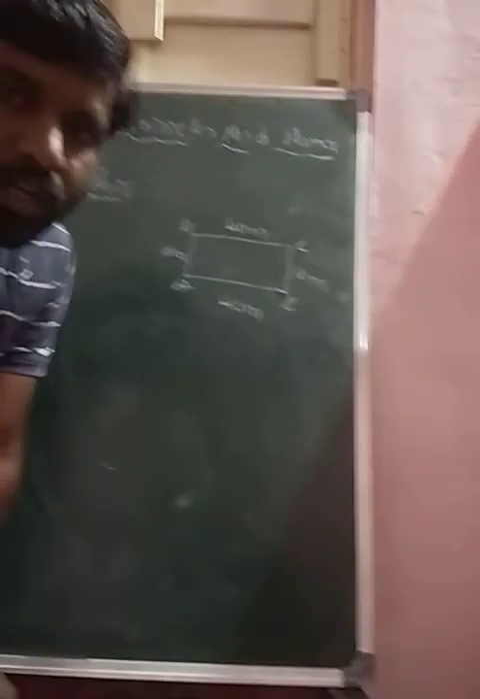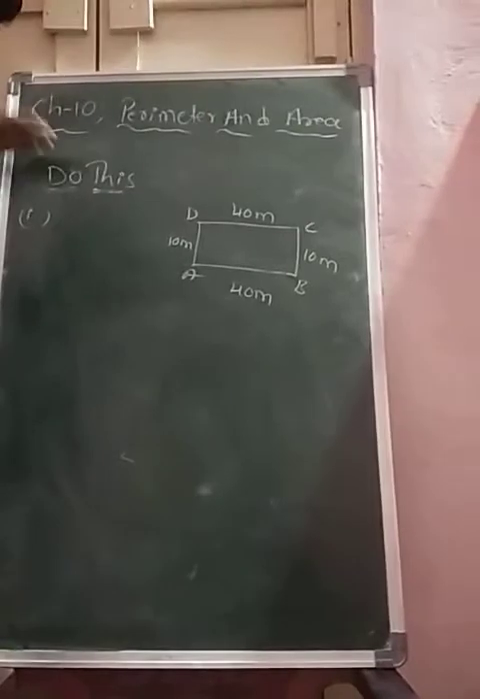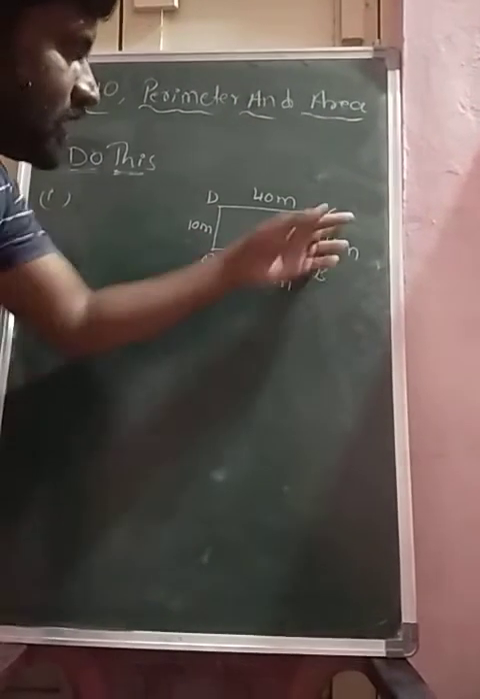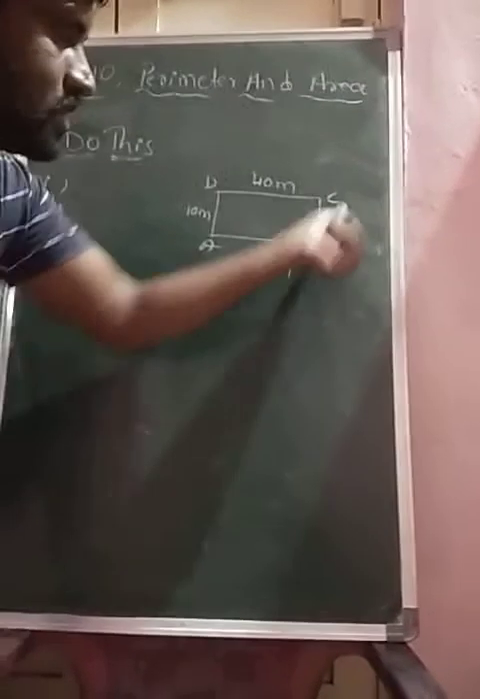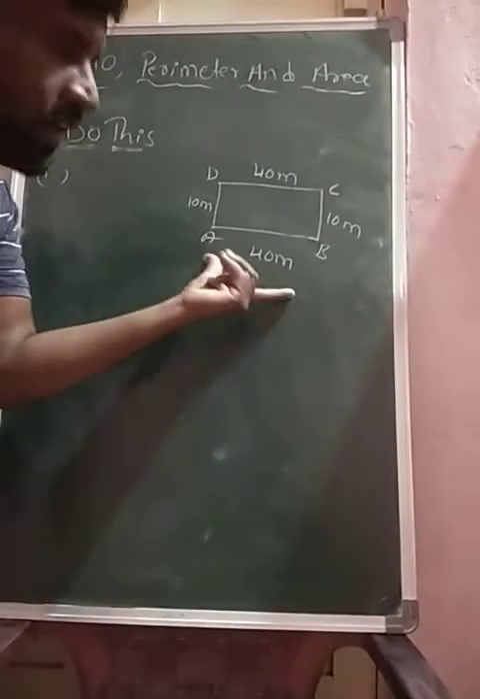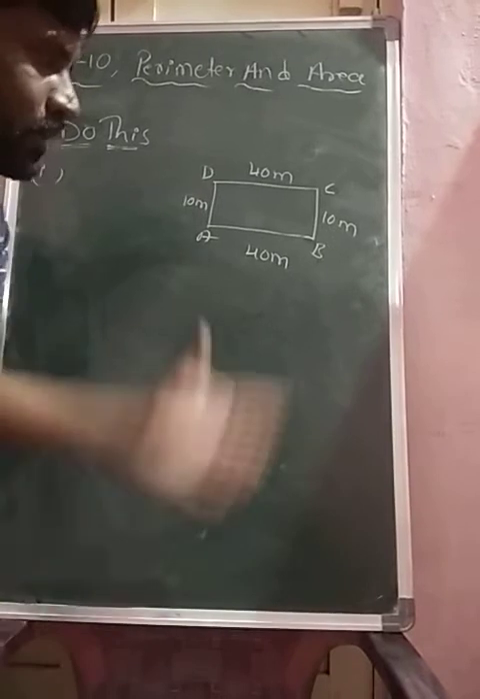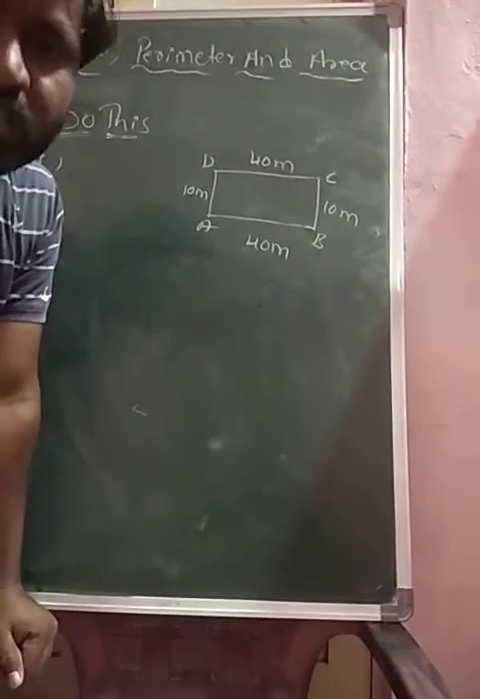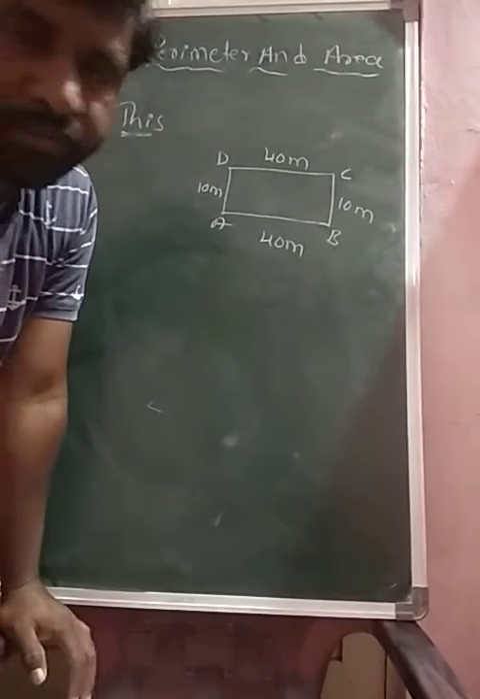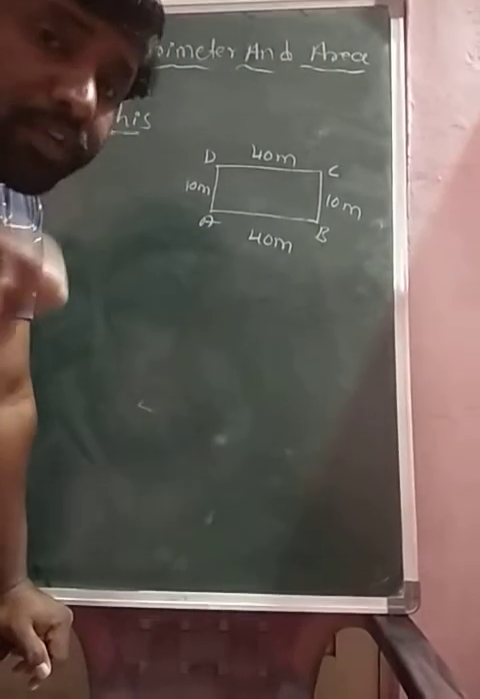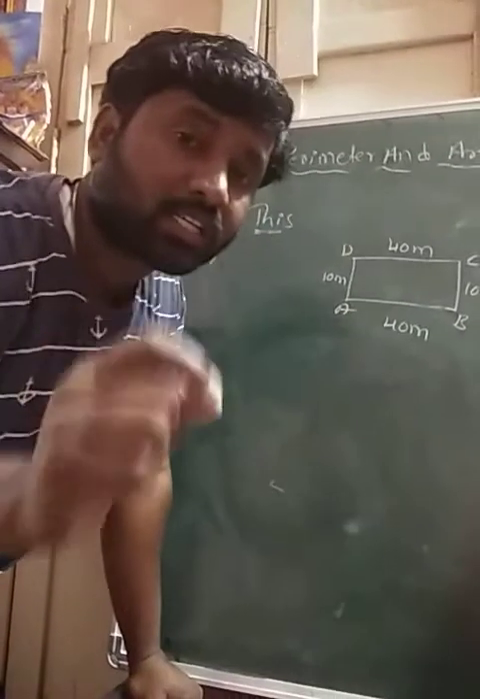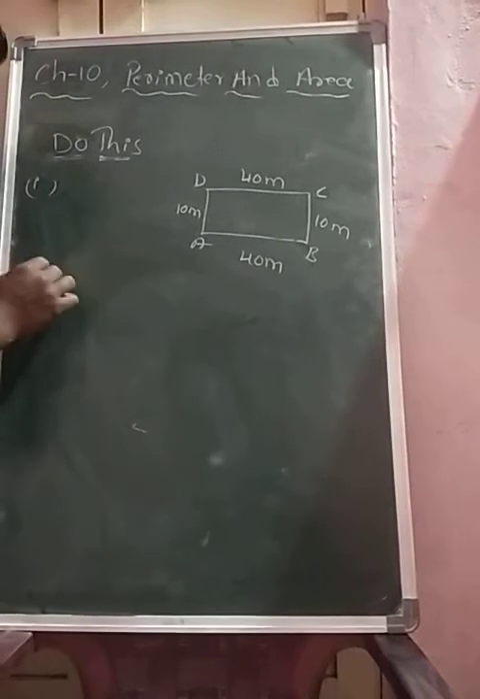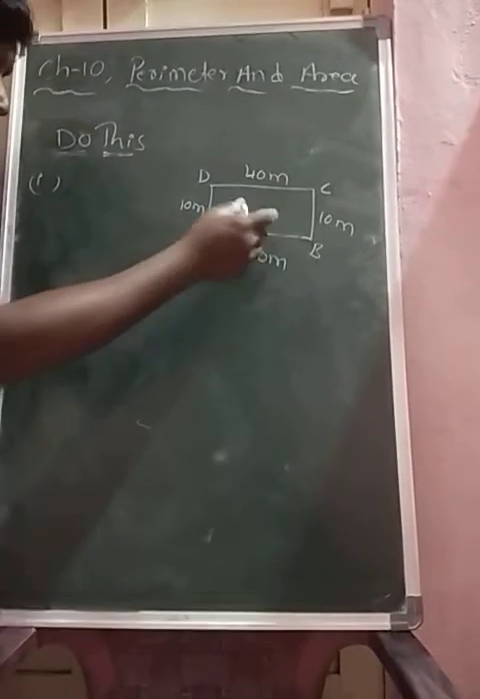Okay, students, now do this first question. The question is given like this: ABCD is a plane figure. Find its perimeter. Okay, now perimeter means what? The length of the boundary of a closed figure is called its perimeter. Now see clearly, I am going to find the perimeter of the particular plane figure.